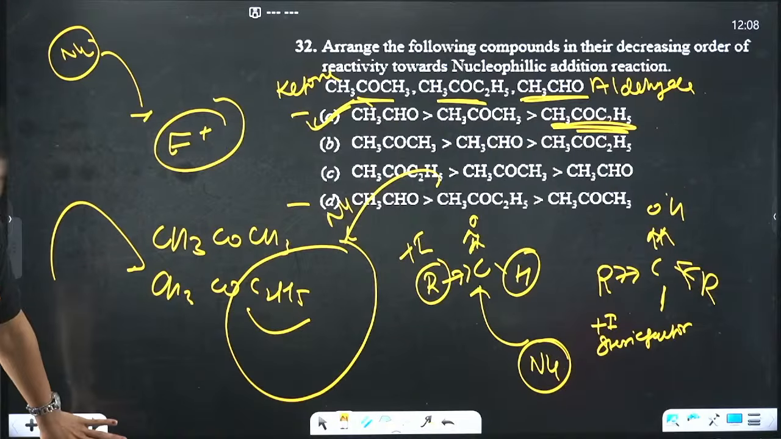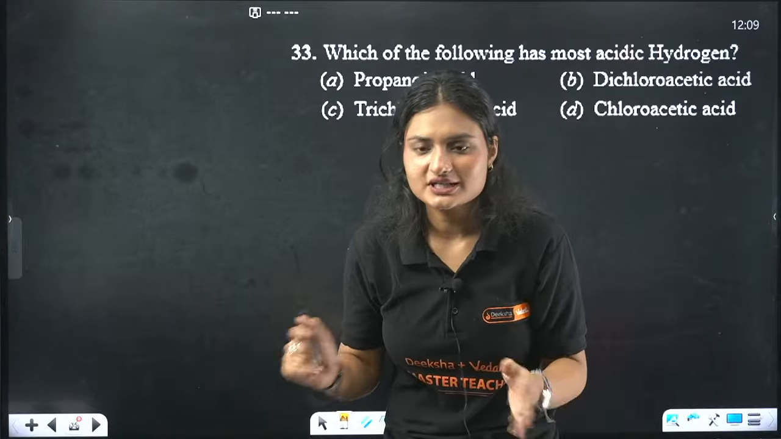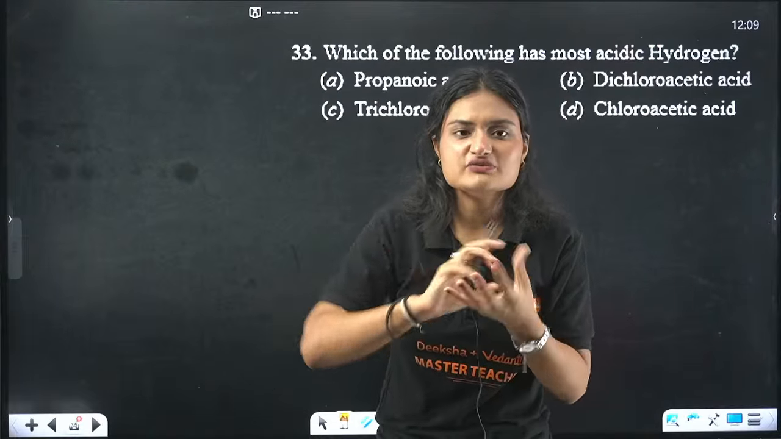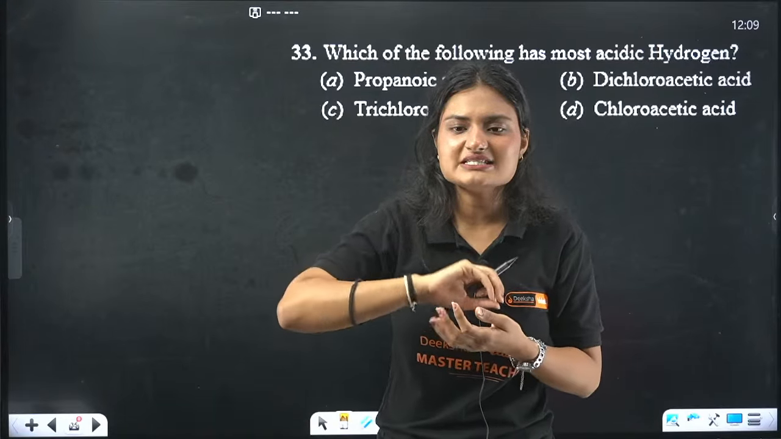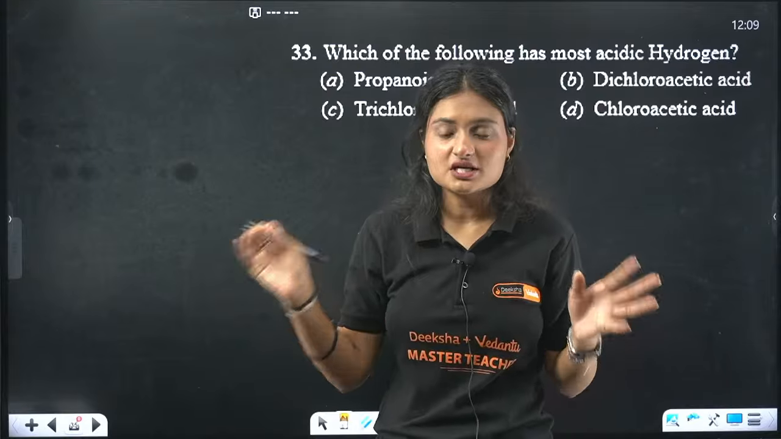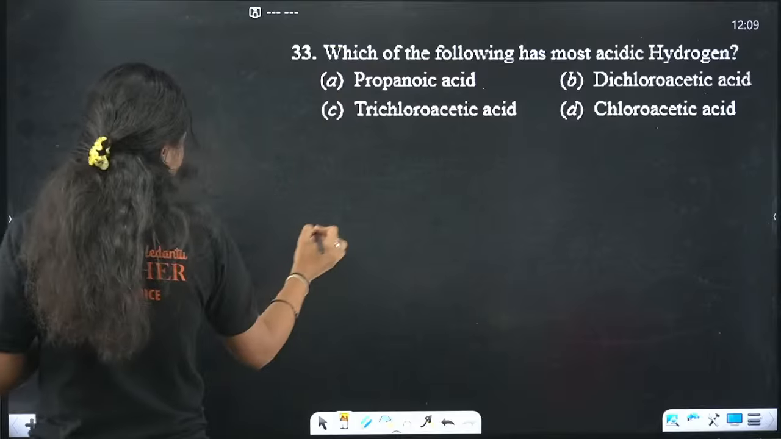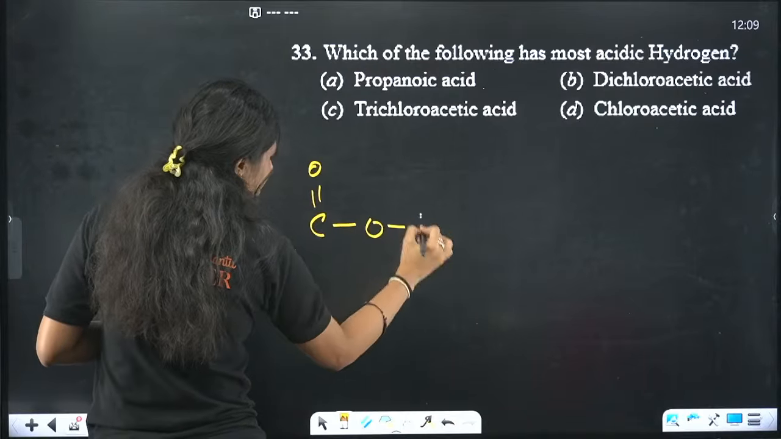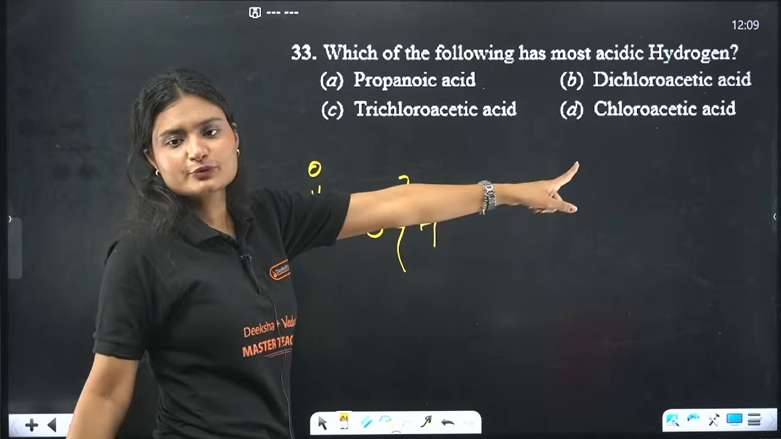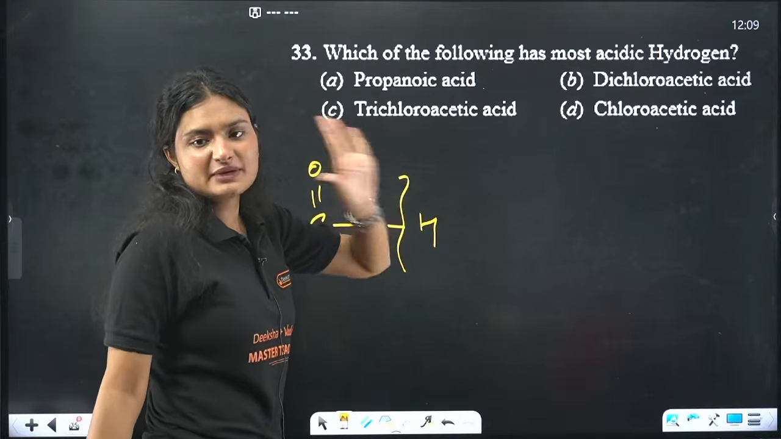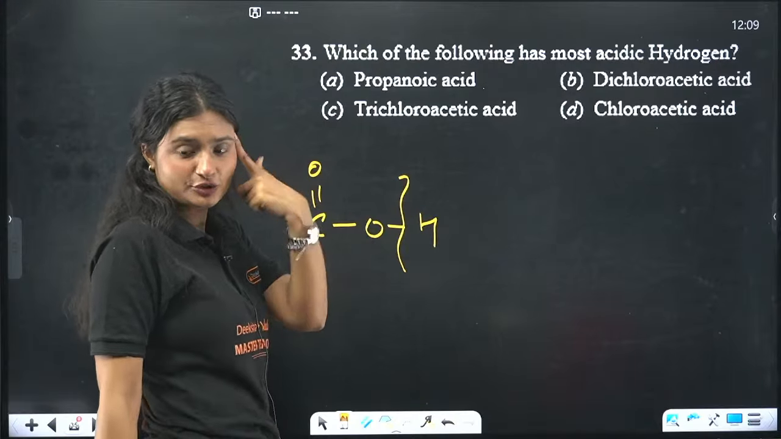Next question. Which of the following is the most acidic hydrogen? I told you, the most acidic hydrogen will be the one which is lost so fast. As soon as any base comes, the proton is gone. That means the weakest bond possible. All are acids, so they have this kind of thing. The weaker this bond, the more easily this proton is lost. Highly acidic, the most acidic compound. I hope it got in your brain.